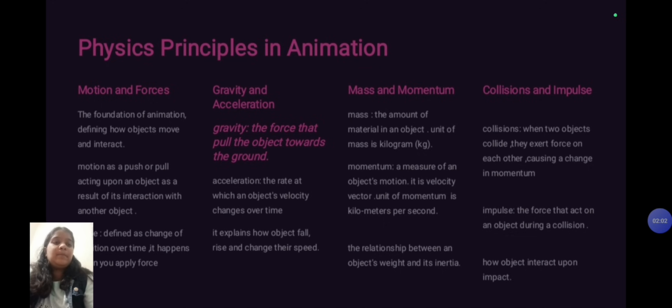Collision and impulse. Collision. When two objects collide, they exert a force on each other, causing a change in momentum. This is called collision. Impulse. Impulse is defined as a force that acts on an object during a collision. Collision and impulse explain how objects interact upon impact.